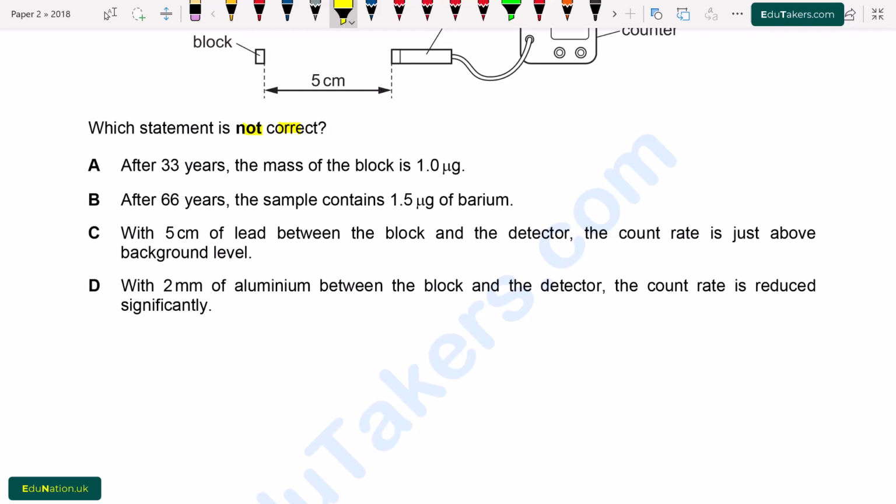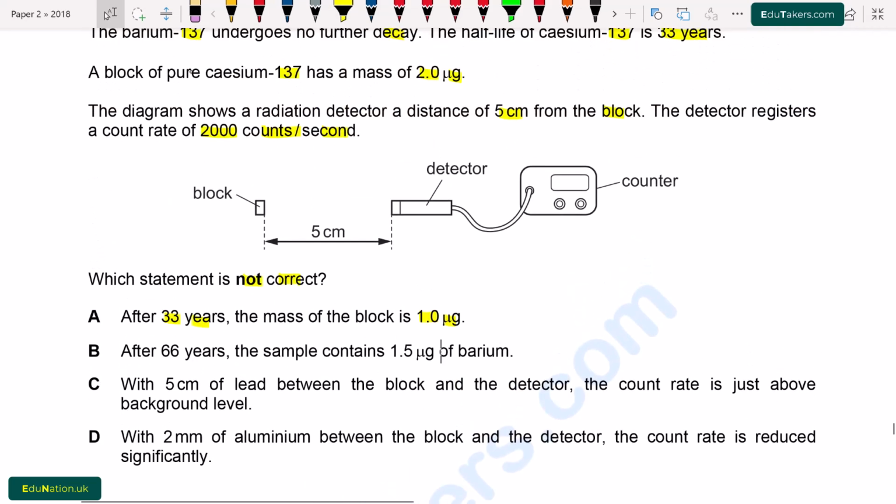Option A. After 33 years, the mass of the block is 1.0 μg. First of all, the half-life of the cesium is 33 years and the mass of the cesium is 2.0 μg. So when the first half-life passes, the mass of cesium remains half, which is 1.0 μg.